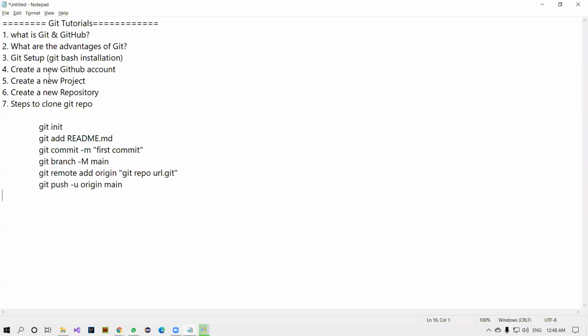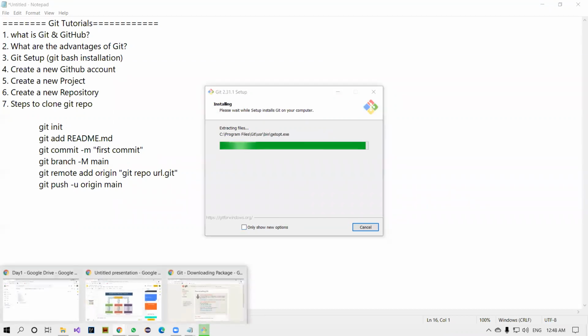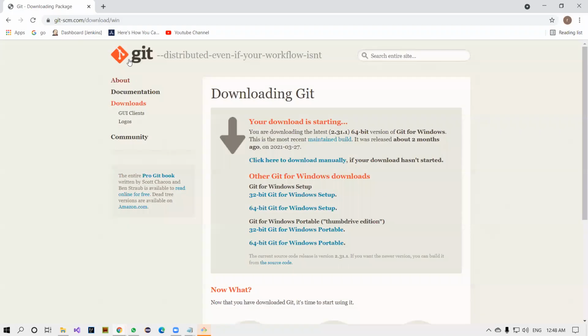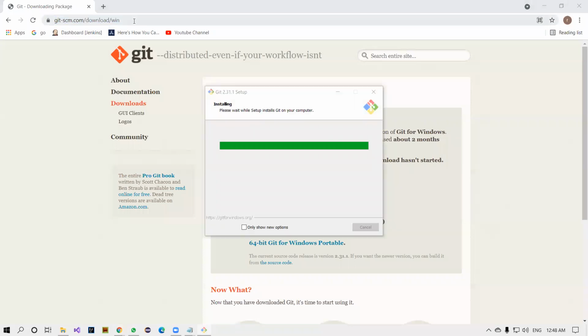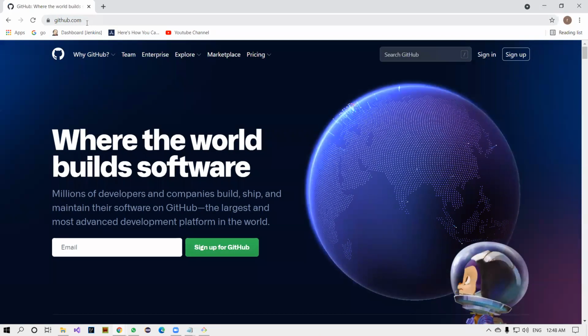So meanwhile, once the Git Bash installation is done, I have to create a GitHub account. Let's see that, one second. I think it's almost done. Now let me open the browser. It's almost done. Now open GitHub, just type GitHub here. You'll be navigated to github.com.